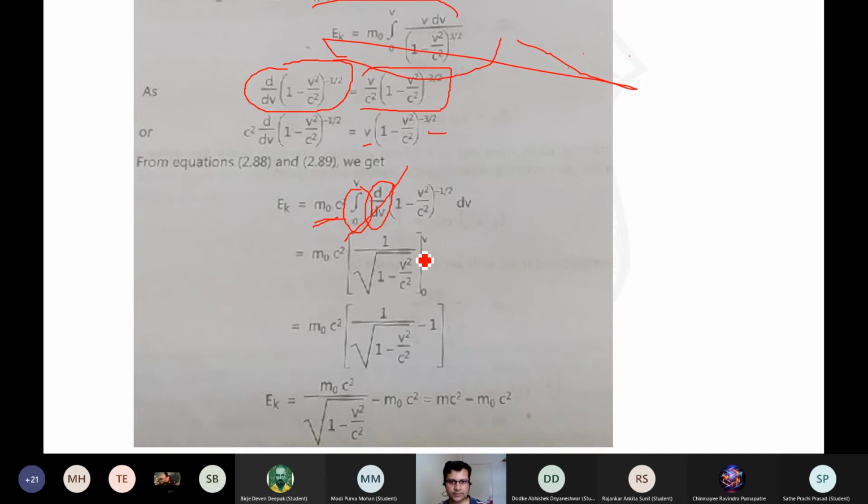You just put in the upper limit minus the lower limit, and you get the relation which is the kinetic energy.